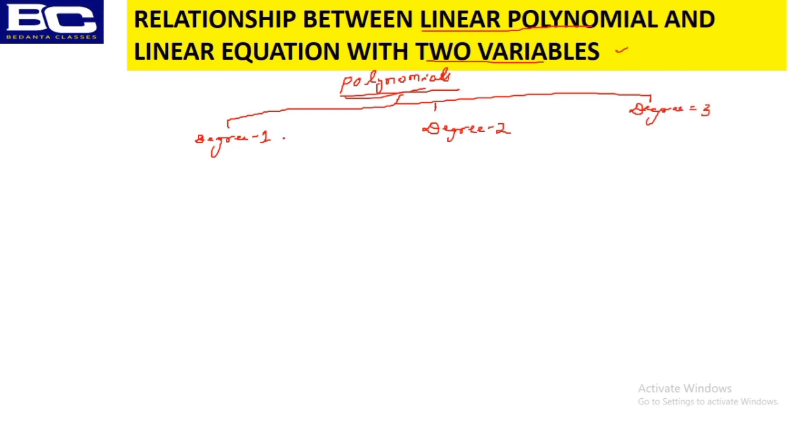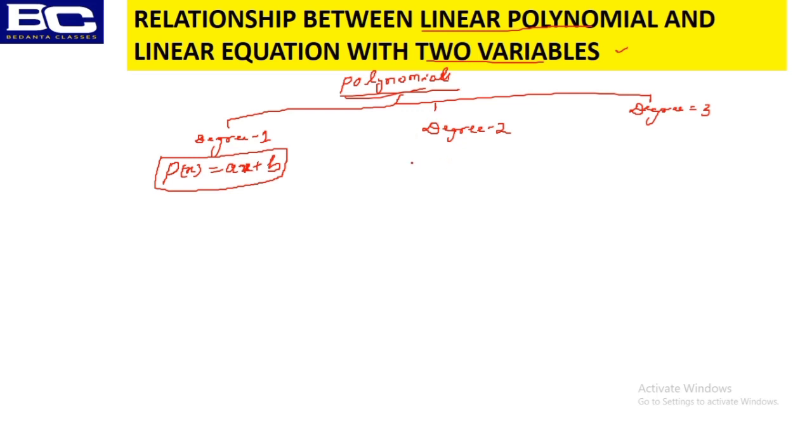So can I now write a polynomial of degree 1? How does it look like? Polynomial of degree 1, p of x, of variable x, is nothing but ax plus b. Is it correct? This is simply a generalized representation of a polynomial of degree 1. Is it correct?